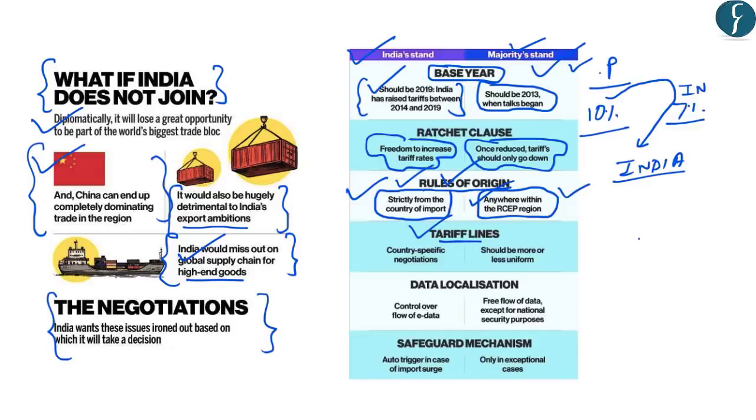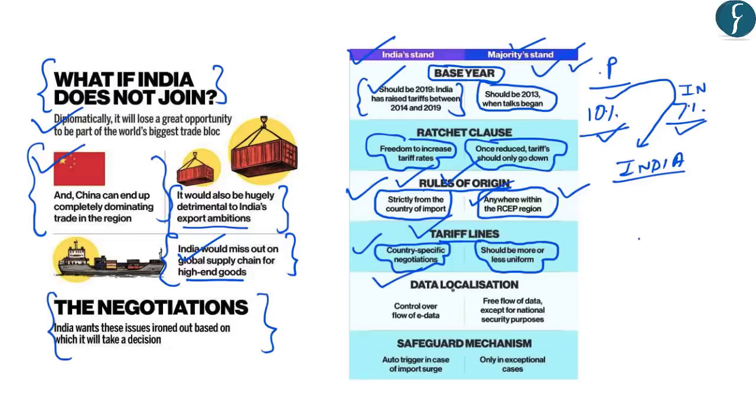Further, regarding the tariff lines, India has said that it should be possible for India to have country-specific negotiations regarding different tariffs on different products. However, other RCEP countries have agreed that there should be more or less uniform tariffs on all the participating countries. So India says that India should have the possibility of negotiating different tariffs for different countries, or there should be country-specific negotiation on tariffs on different products.